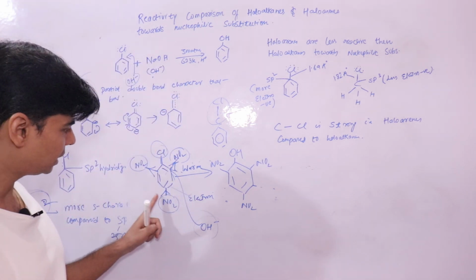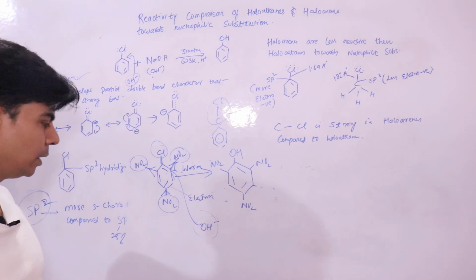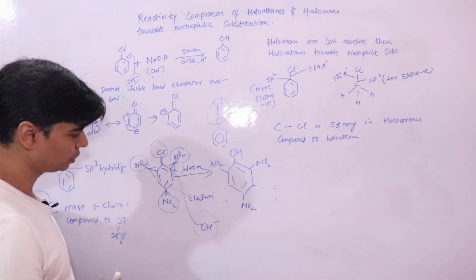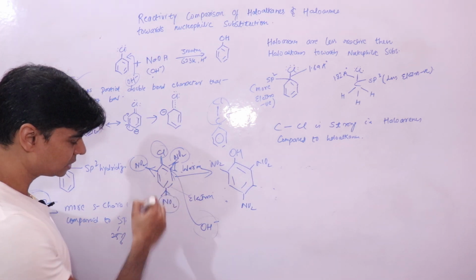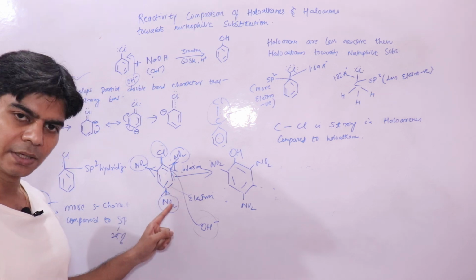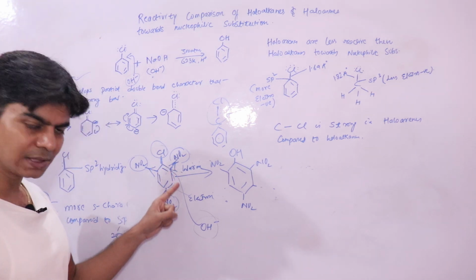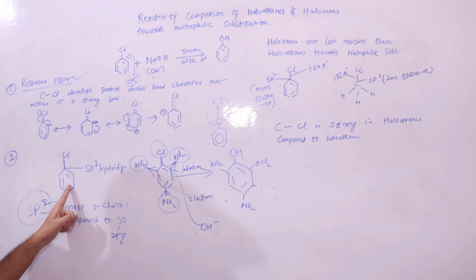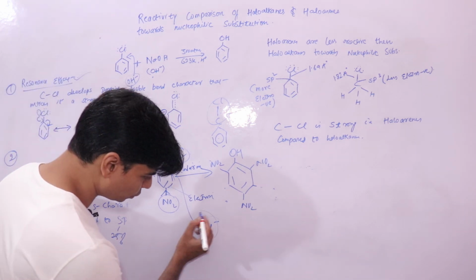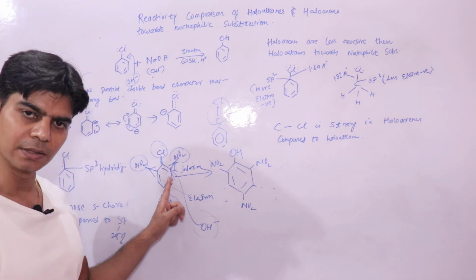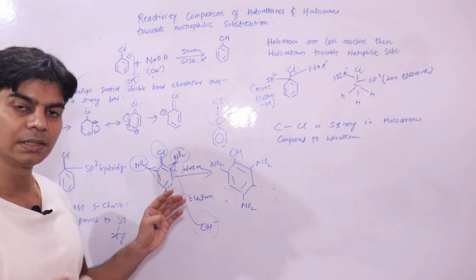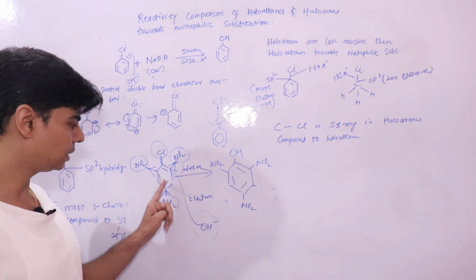So these electron withdrawing groups are decreasing the electron density of the benzene ring, making it less negative. Compared to this compound, the approach of the nucleophile would be easier, because now there would be less repulsion between electron rich and electron rich.